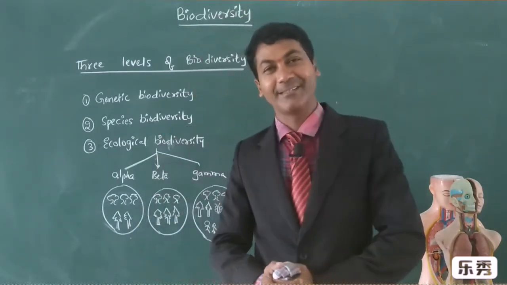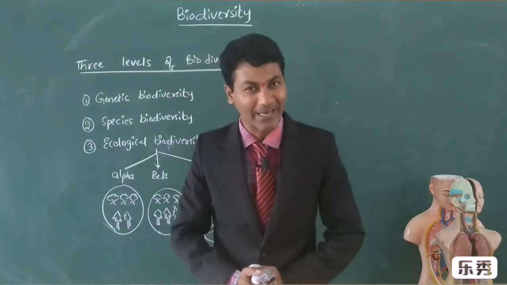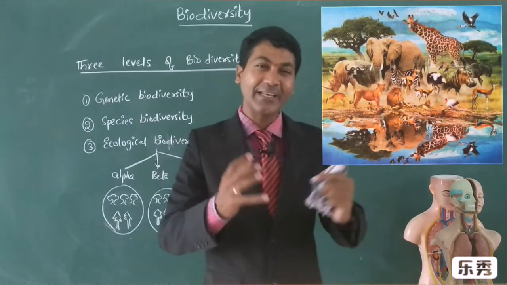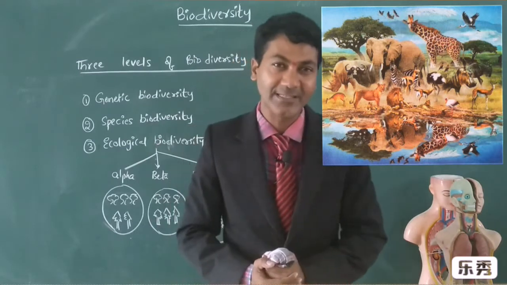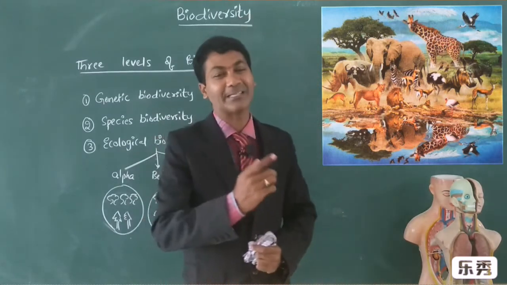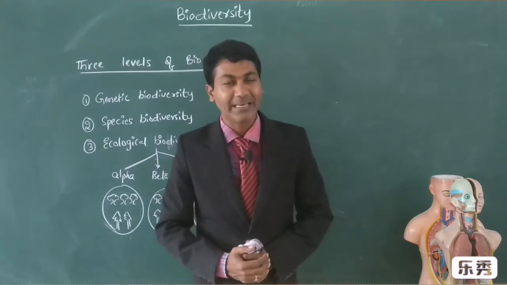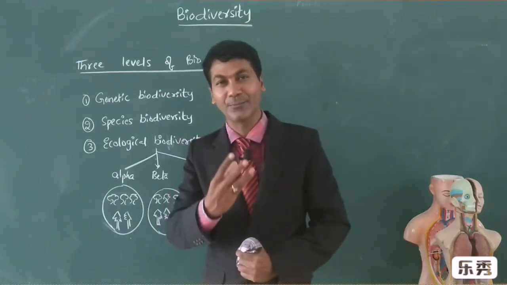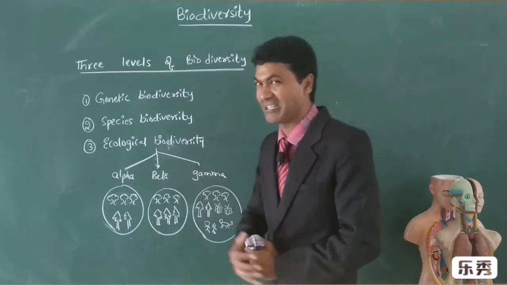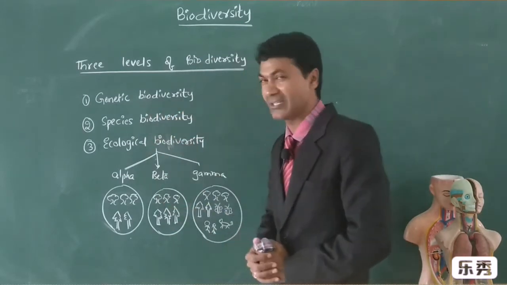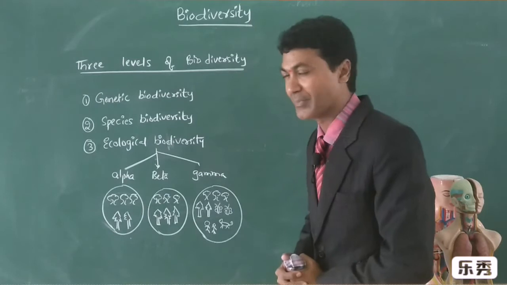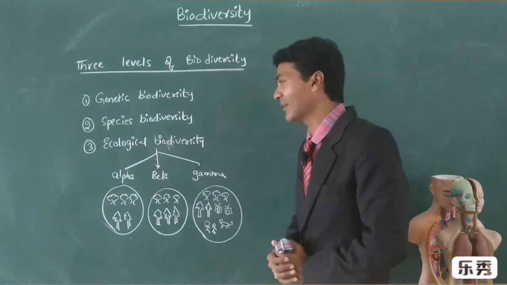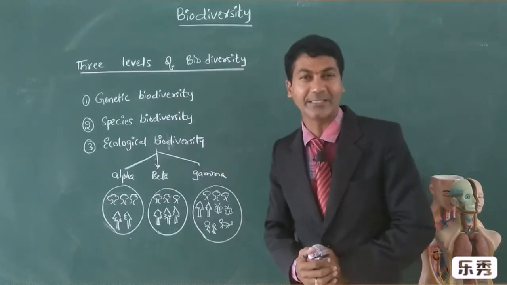Before starting this session, my dear students, tell me what is biodiversity? Yes, biodiversity is the variation of life at various levels in a biological organization. We can see biodiversity at three levels. First and foremost, biodiversity can be seen at the genetic level, known as genetic biodiversity. The second level is species level biodiversity, and the third and highest level is ecological biodiversity.